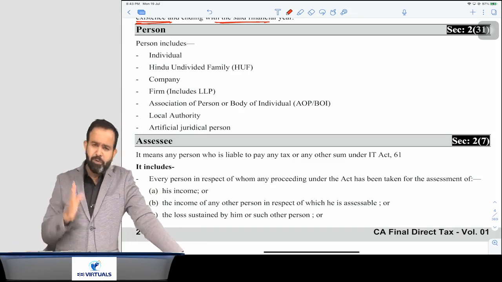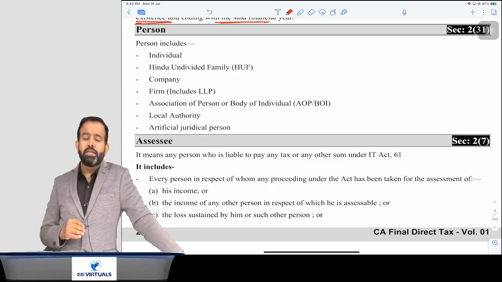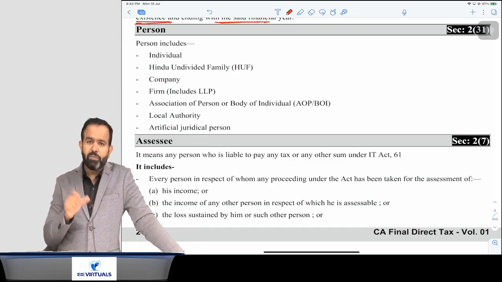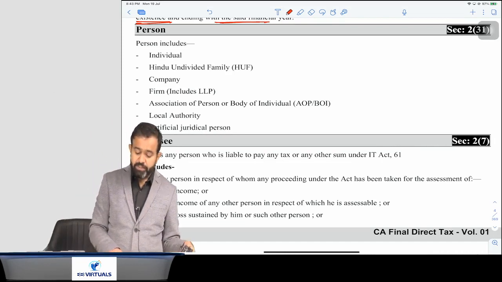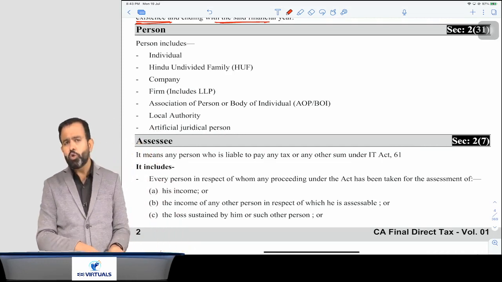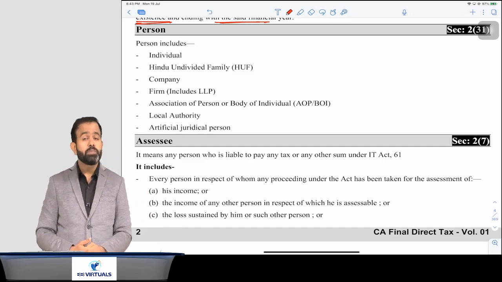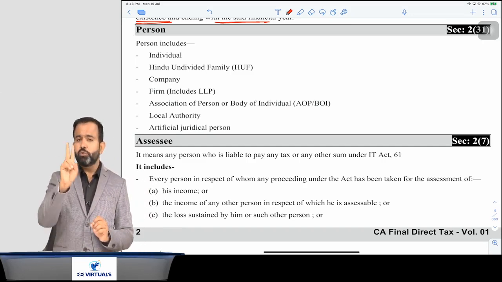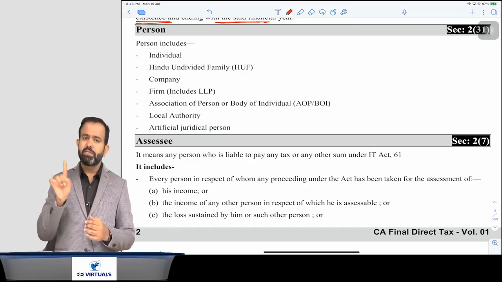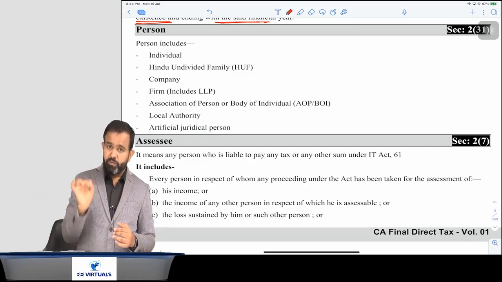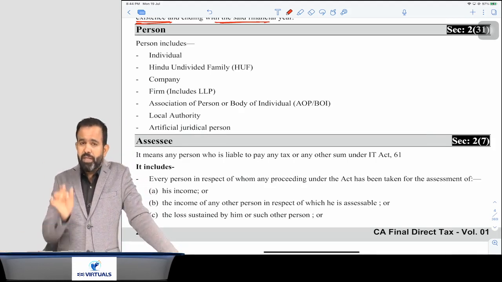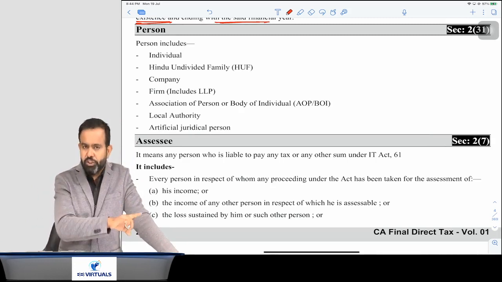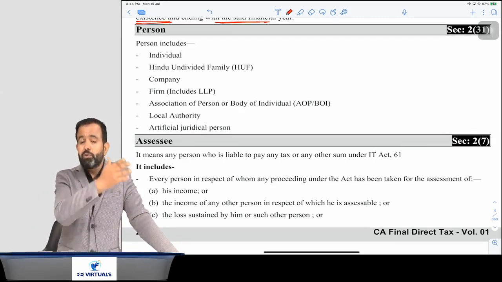Now guys, one more thing. In the HUF, there are two types of school of law. One is called Daya Bhaga, and second is called Mitaksha. Daya Bhaga is applicable only to two states, one is Assam and one is West Bengal. So for Assam and West Bengal, Daya Bhaga school of law is applicable, and Mitaksha school of law is applicable to the rest of India.